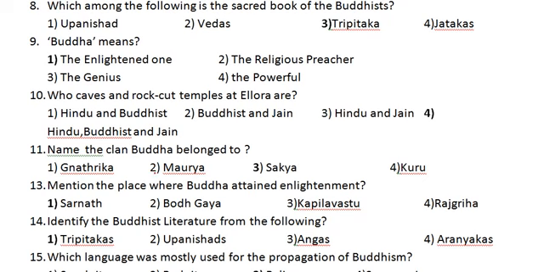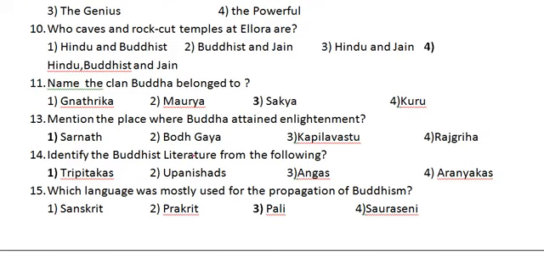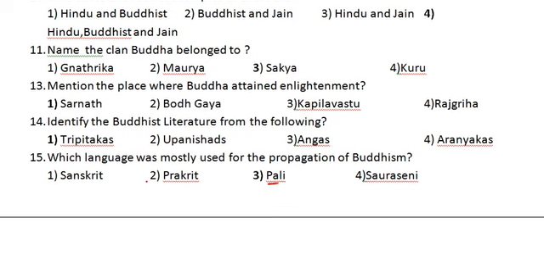To which clan did Buddha belong? He belonged to the Sakya clan. Mention the place where Buddha attained enlightenment, that is Saranath. Identify the Buddhist literature from the following, that is Tripitakas. We can clearly say that. Which language was mostly used for the propagation of Buddhism? That is the Pali language.